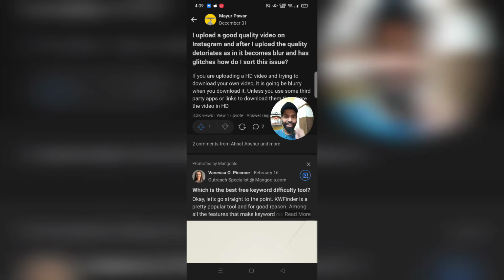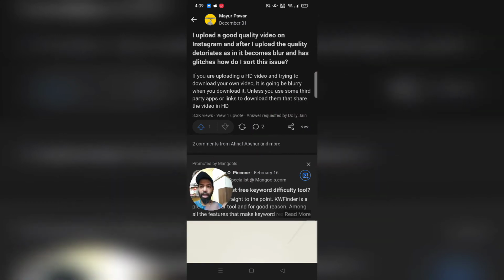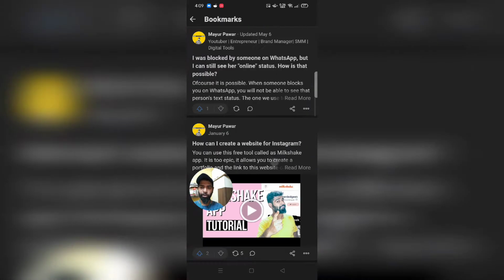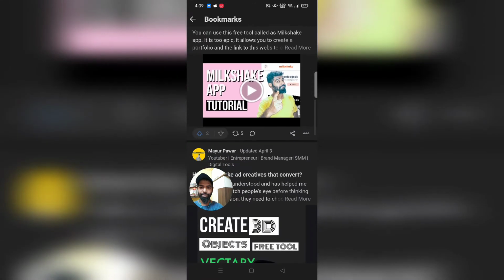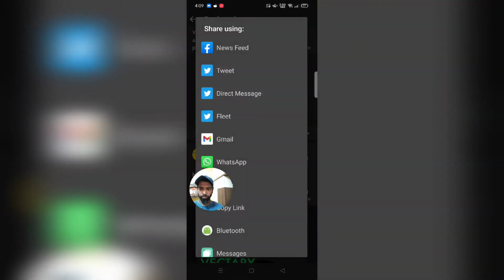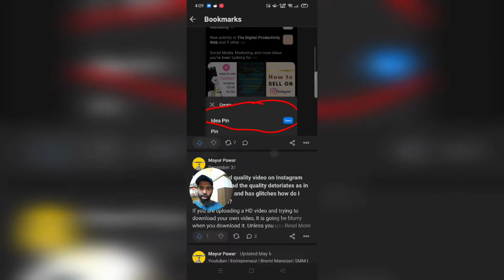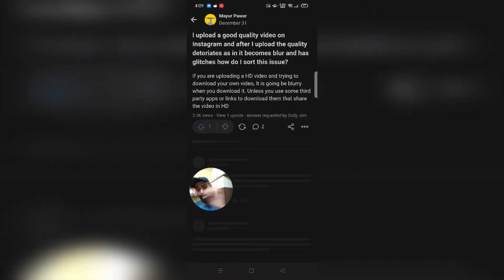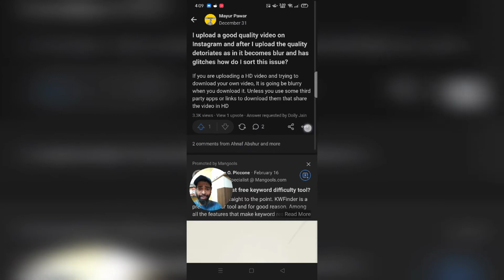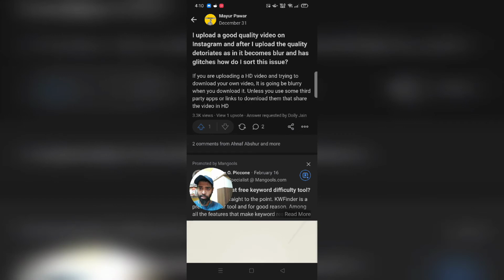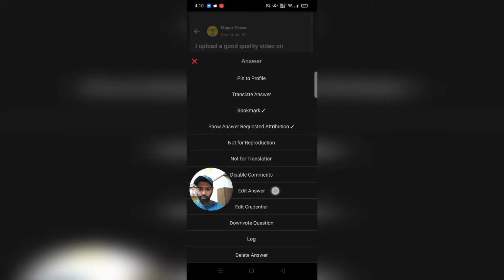How do you utilize your bookmark on this? I'm going to add the link for that answer, the milkshake answer, to this answer. And how do I do that? I just share this and copy the link. Now I'm going to go back to that answer and click on edit the answer. Click on those 3 dots and you'll get an option of editing the answer. Just click on that edit answer.